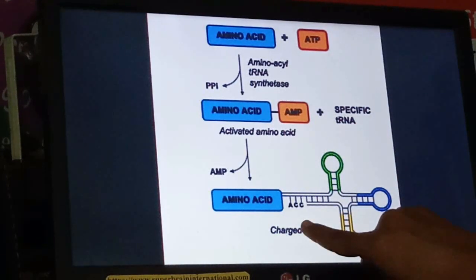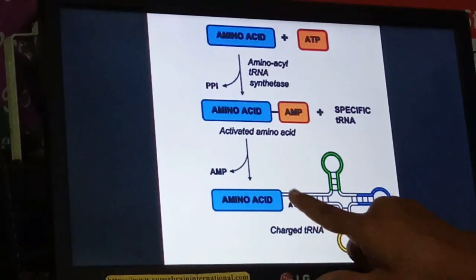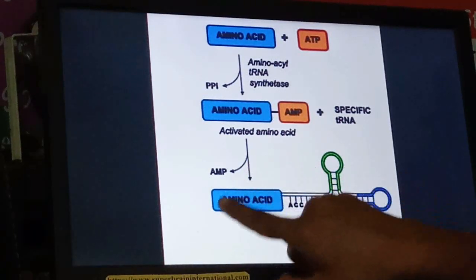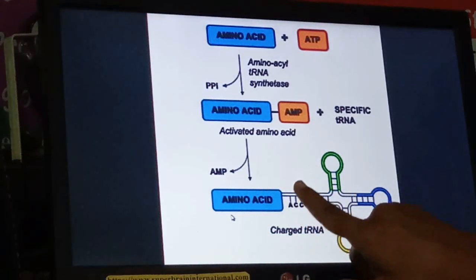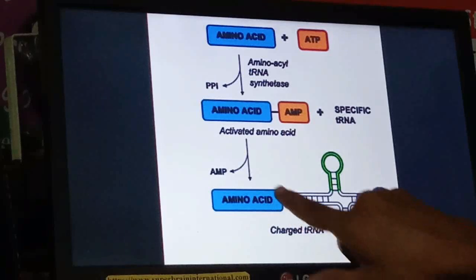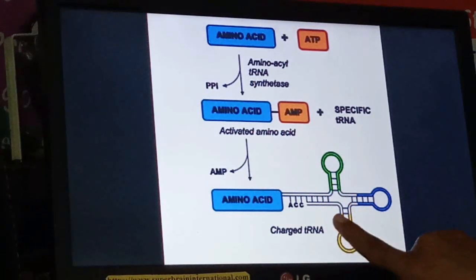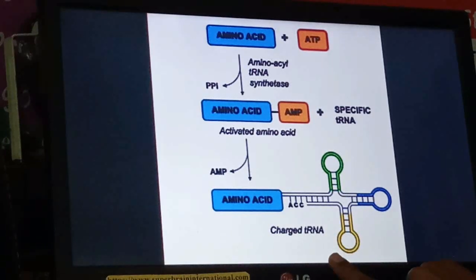Earlier in the tRNA structure I said that there is a 3' end of the tRNA on which the ACC sequence is there. On that a hydroxyl group is there. It will be attached to the amino acid COOH group, and this tRNA along with the specific amino acid structure is formed. This is called a charged tRNA.